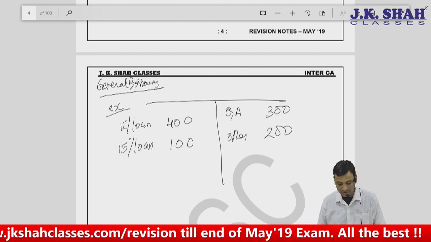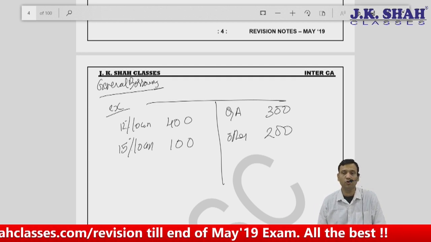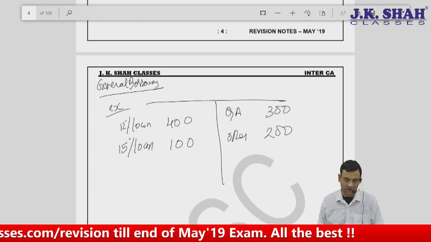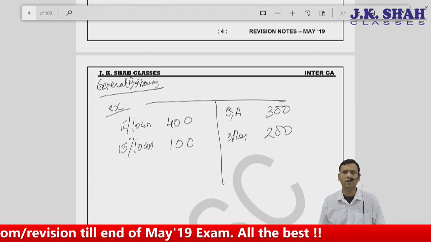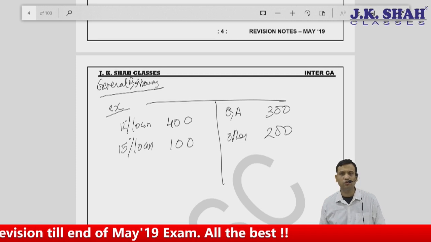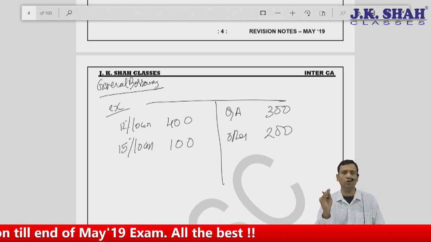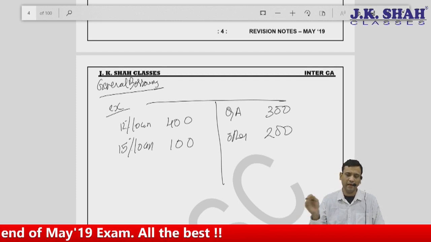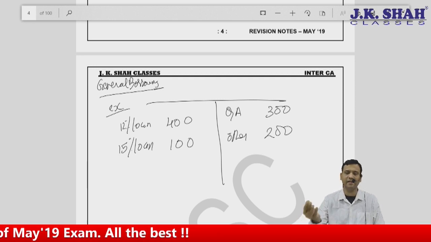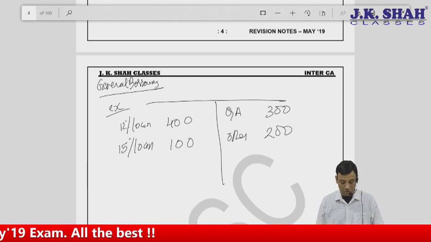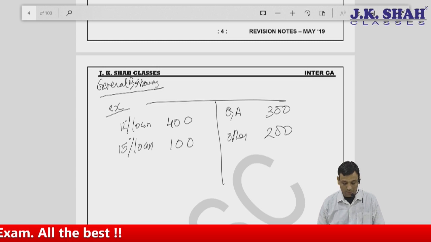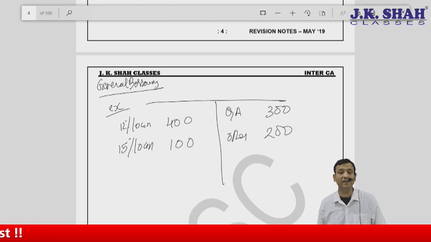Now, how to determine? I have not taken this loan exclusively for a qualifying asset. It was just a term loan, and public deposits were there. So no targeted loan or borrowing has been done. I am just going for some public deposits. I accept public deposits. So 12% loan and 15% loan are there. Which loan went where? How to find out which loan went where?